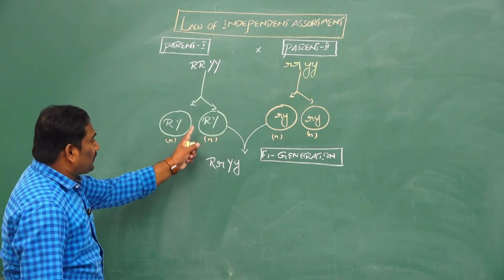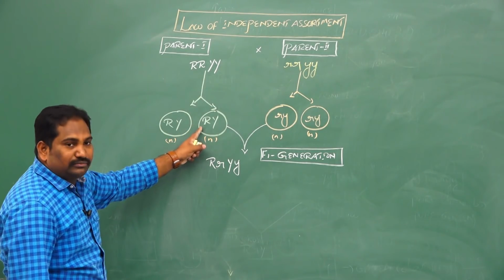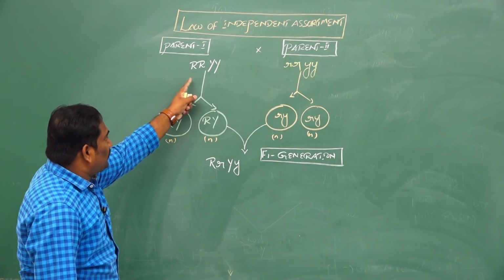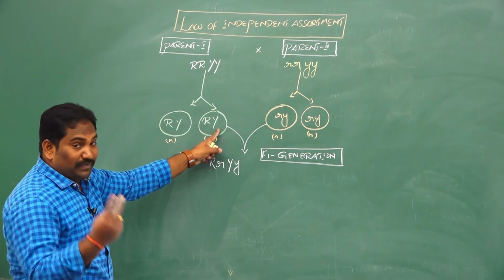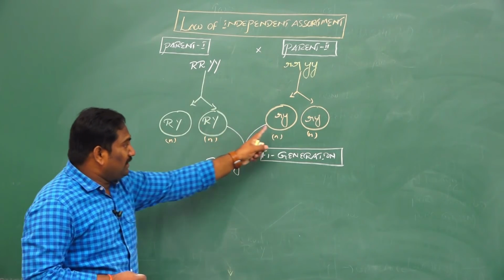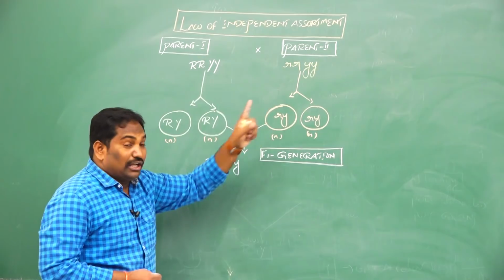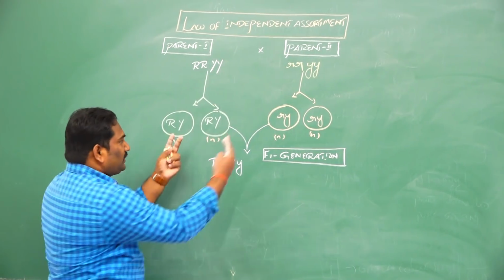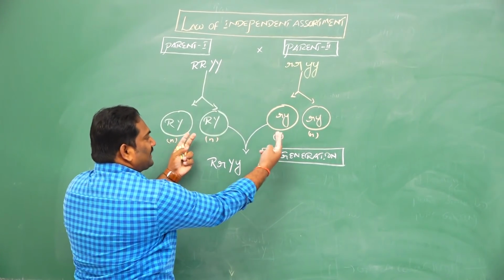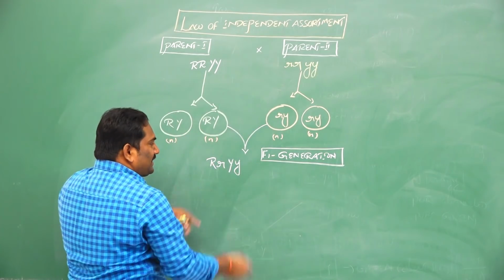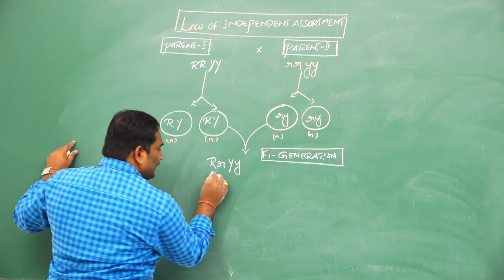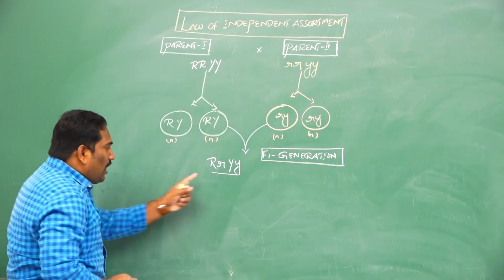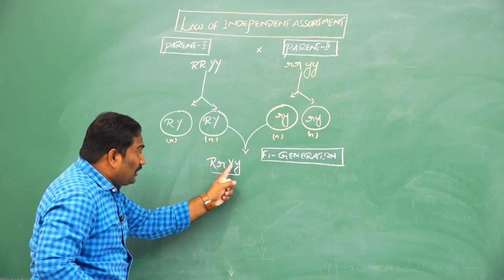Two different pairs of characters combine in the F1 hybrid, which is heterozygous rounded shape of seeds and yellow color seeds.